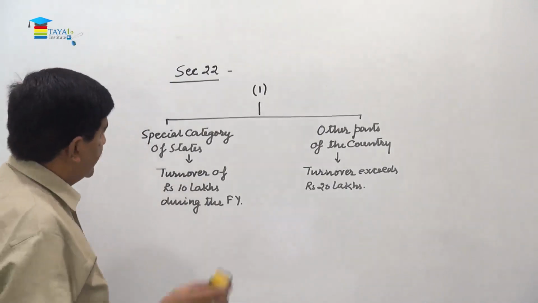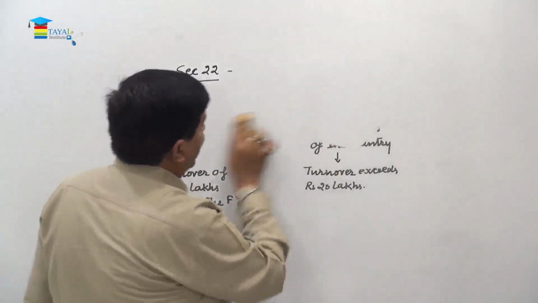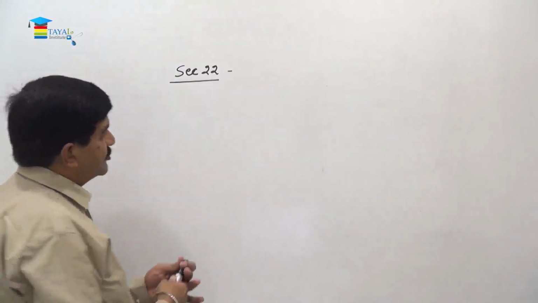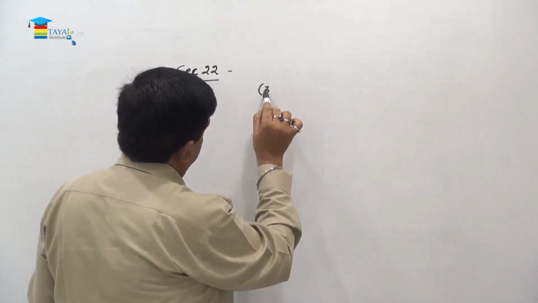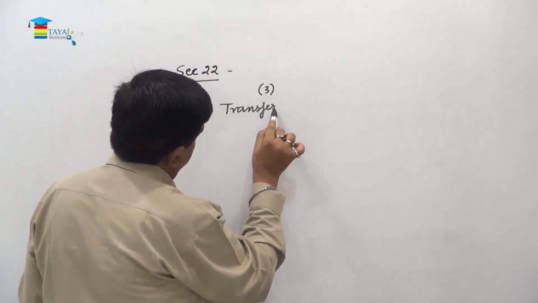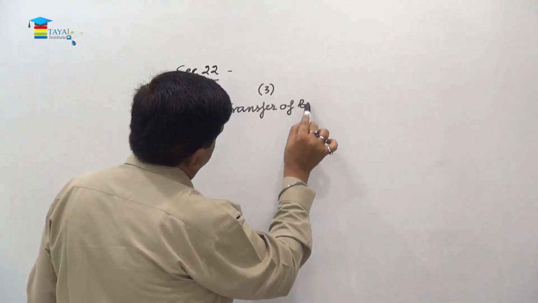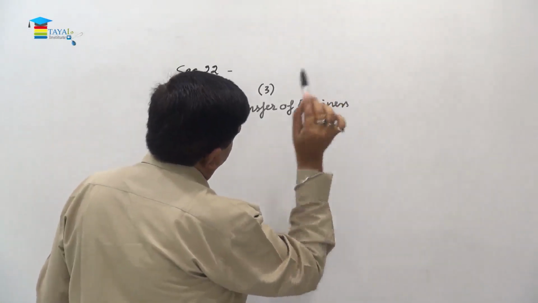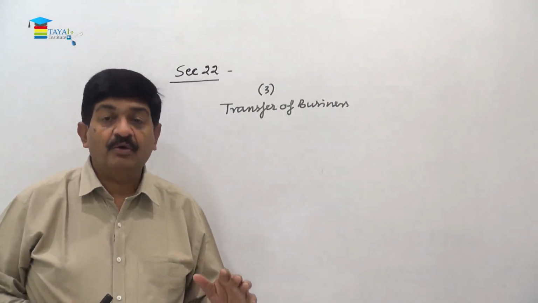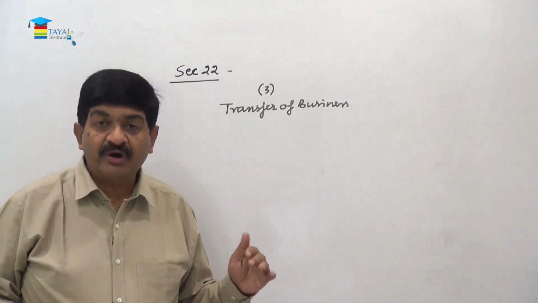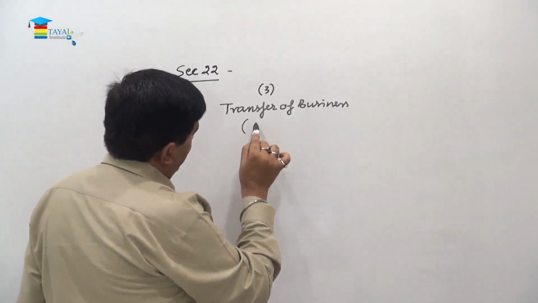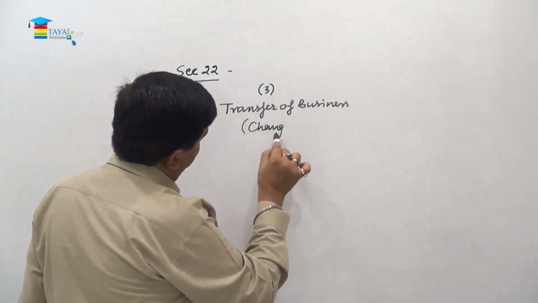Now subsection 3 relates to transfer of business. Now whether ownership is changed or this is a case of compromise or merger or amalgamation or demerger, whatever be the situation, in a nutshell I can write it in other words, there is a change of permanent account number.